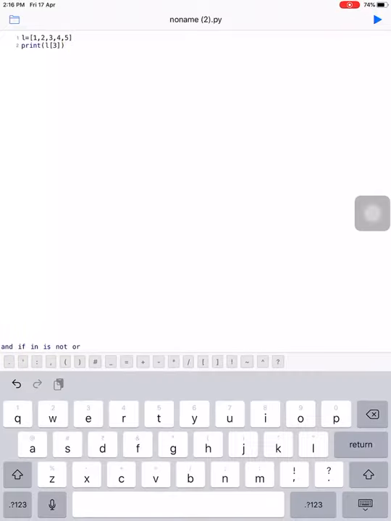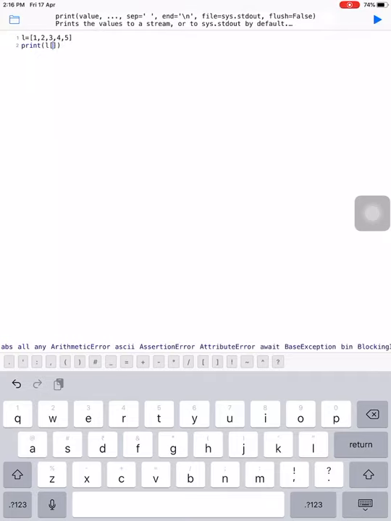Hope you understand. The 4 is the value stored at index 3. The same I will write with the help of a negative index. It is 4. The forward index of this: 1 is 0, 2 is 1, 3 is 2, 4 is 3, 5 is 4. And if we are talking about the negative or backward index, the index of 5 is -1, 4 is -2. So if I write -2 here instead of 3, the same answer will occur.